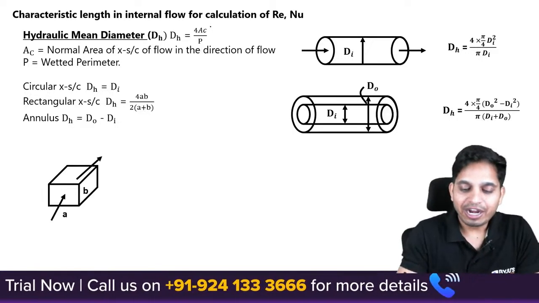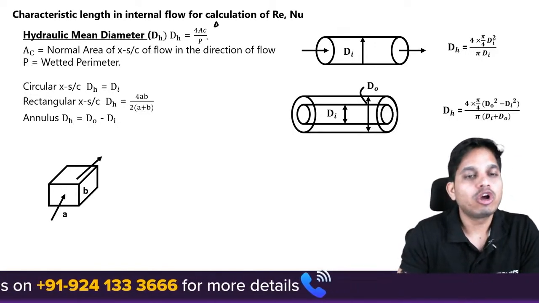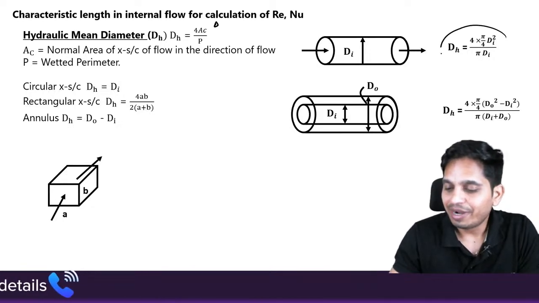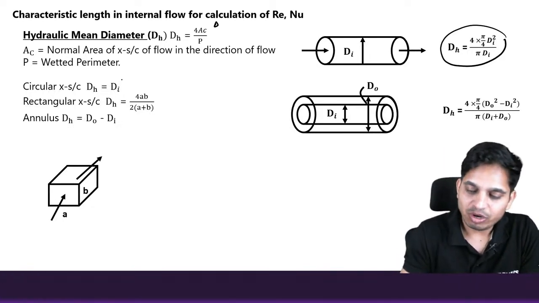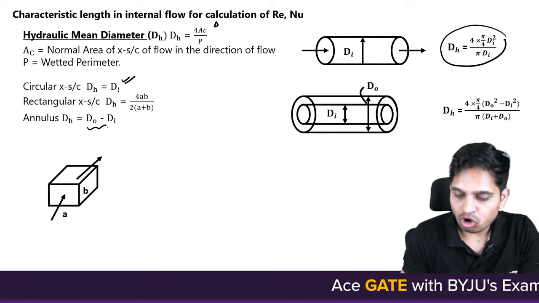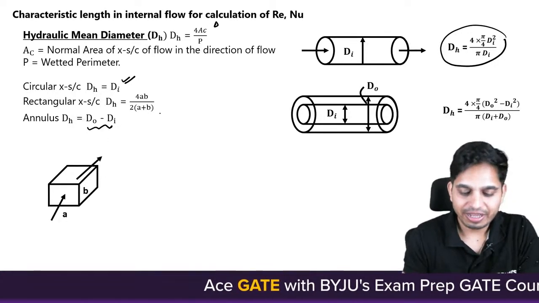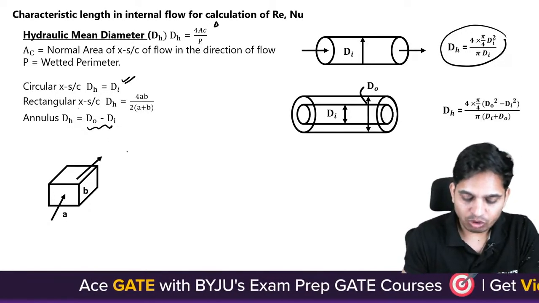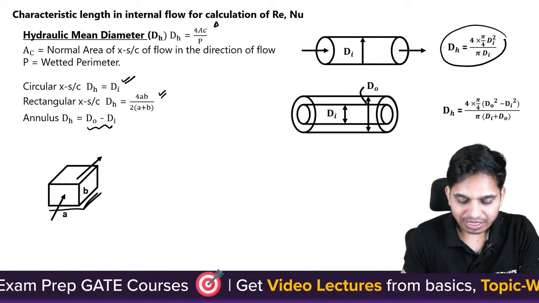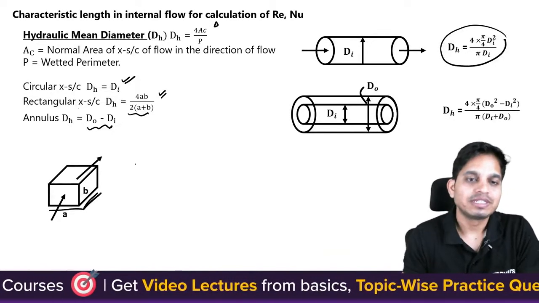Now, hydraulic diameter is 4 times cross-sectional area by perimeter. For example, in this case, hydraulic diameter is given by di only. If it is annular, you can write d naught minus di. If it is rectangular, then you can write 4 times area by perimeter. Area is what? This into this. Perimeter is what? 2 times (a plus b).